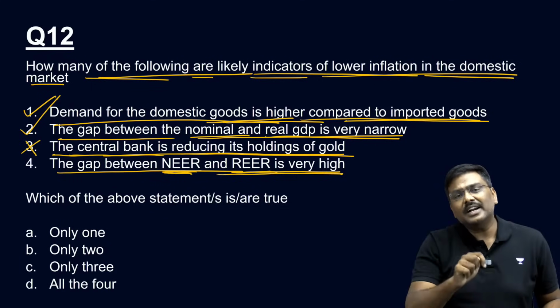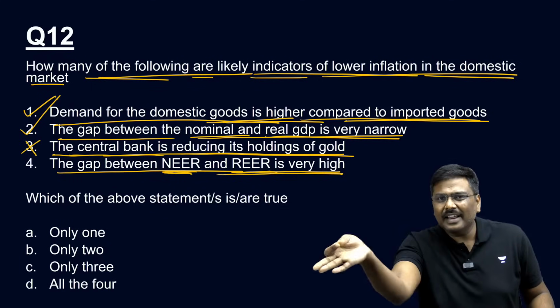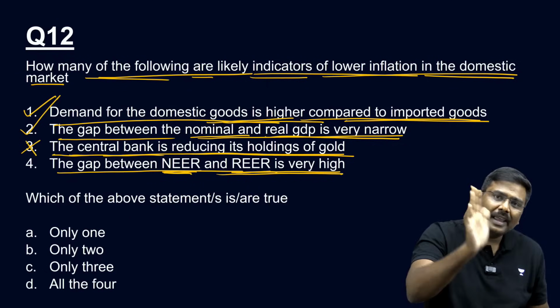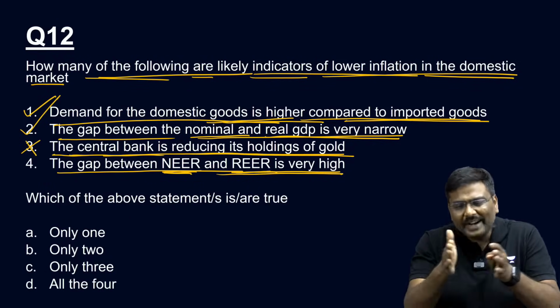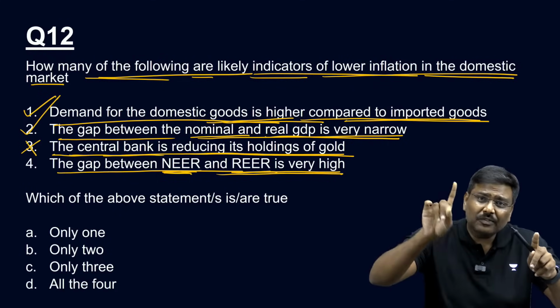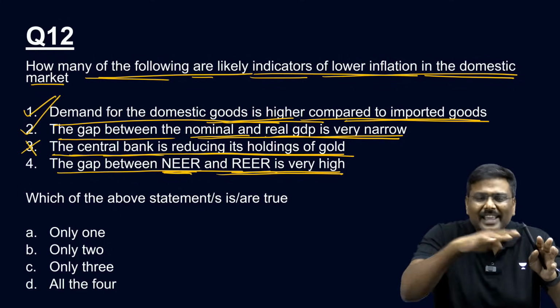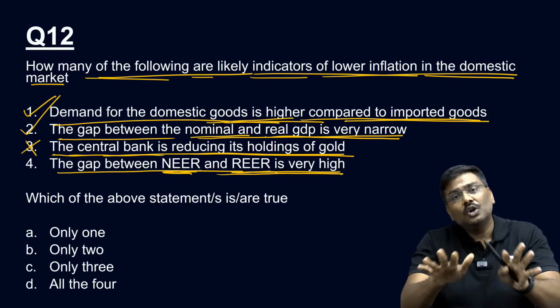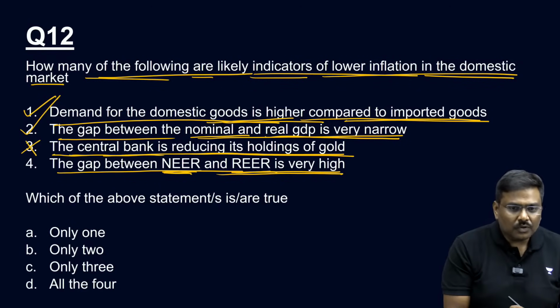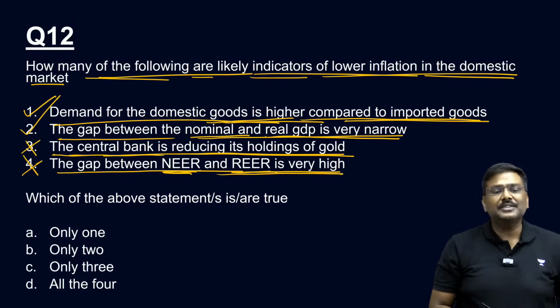Inflation is adjusted under REER, it is not adjusted in the NEER. So if the gap between NEER index and REER index widens, it is because of inflation, because that is the only difference between NEER and REER. If it widens, higher inflation rate. If it is narrow, lower inflation rate. Done? So fourth statement is wrong.